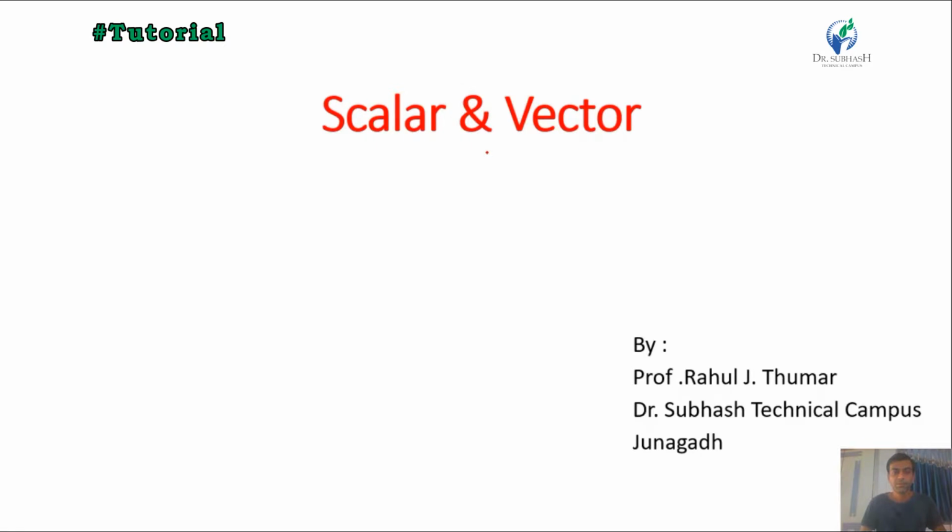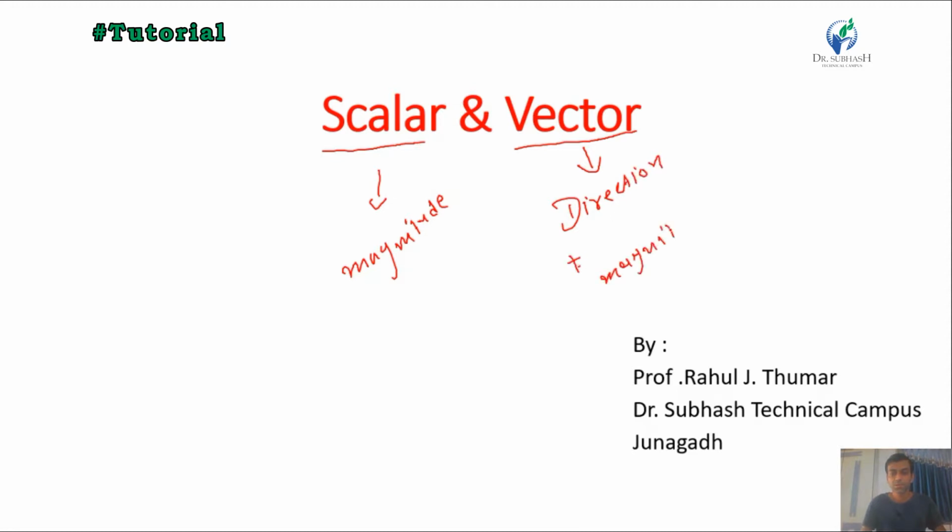Hello, today we learn about scalar and vector. First of all, what is a scalar quantity and what is a vector? A quantity which has only magnitude is known as a scalar quantity, and a quantity which has direction plus magnitude is called a vector quantity.